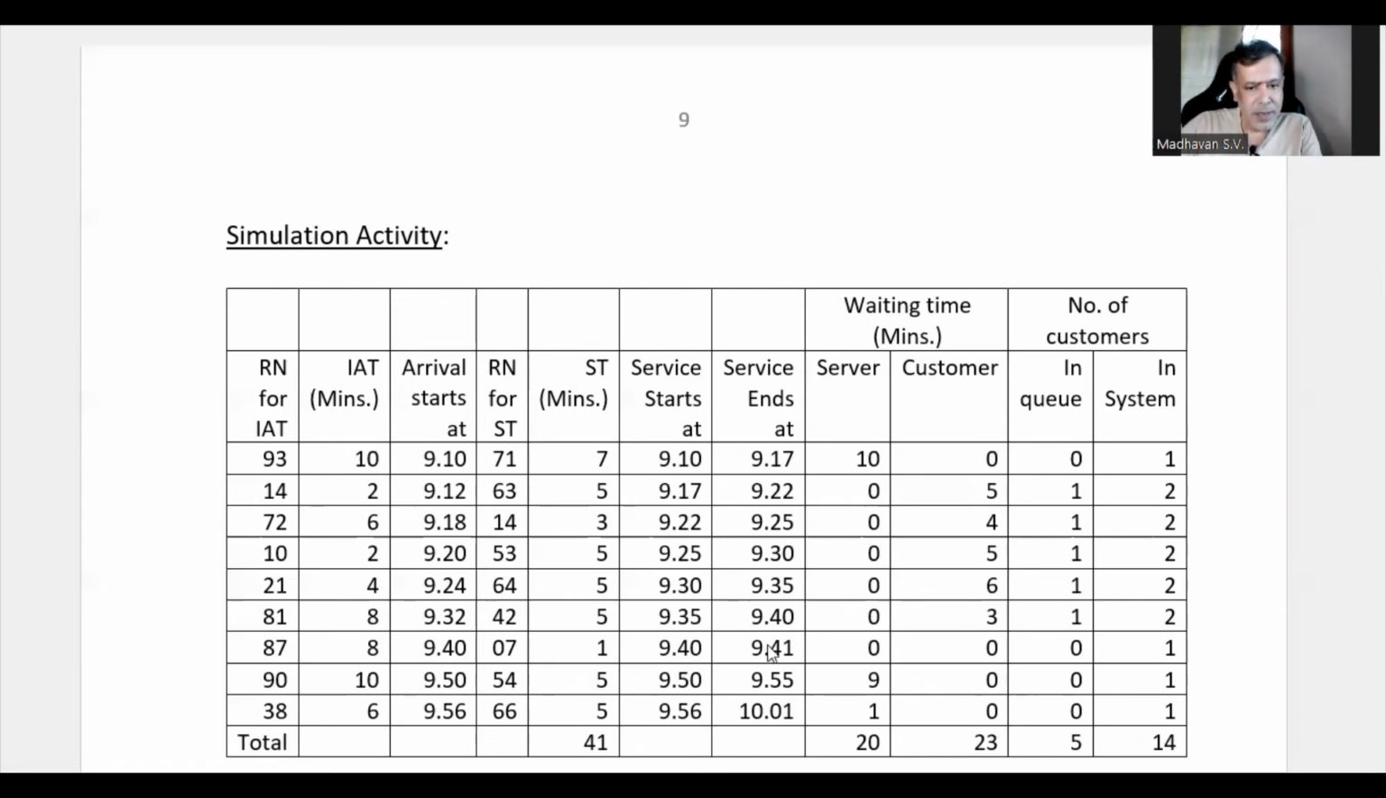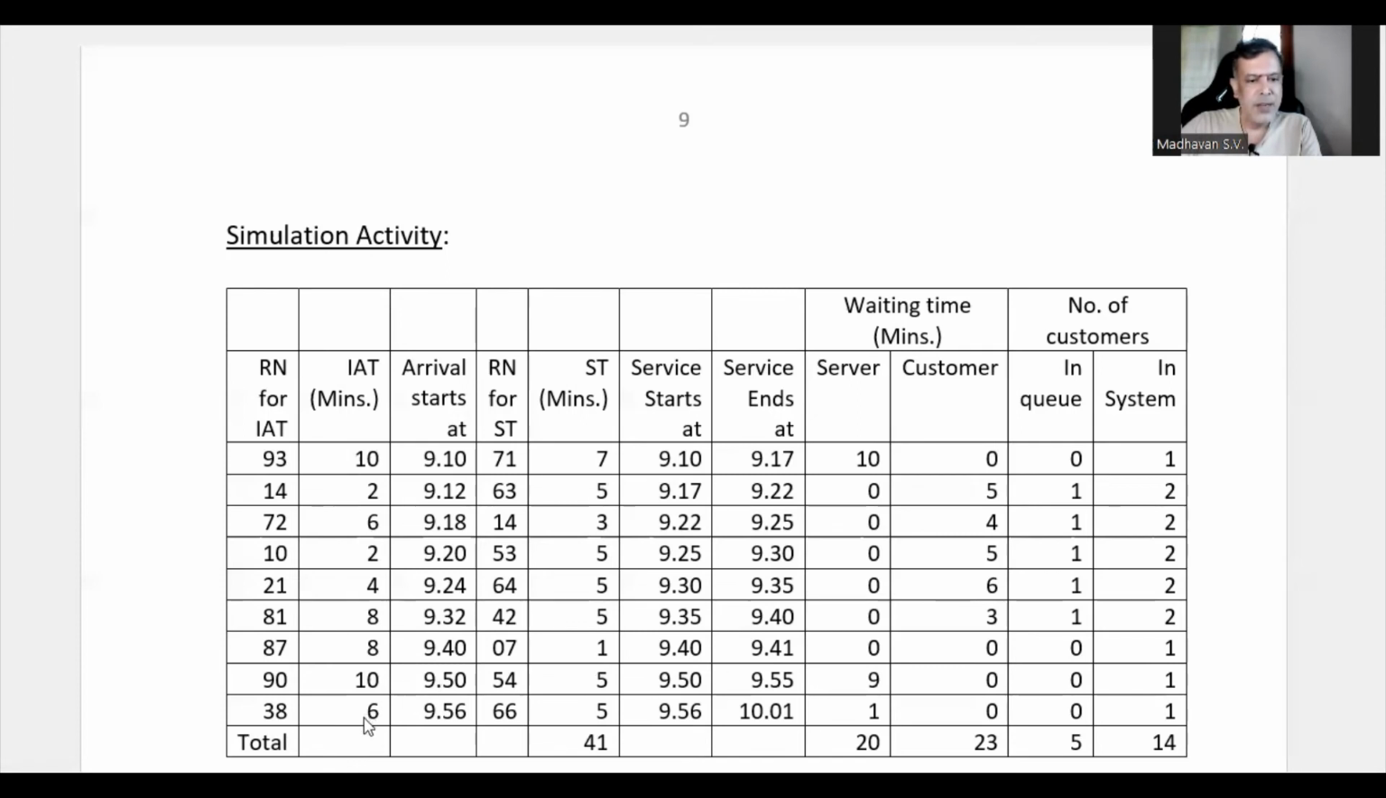What is that 9 minutes? Here, the gap between 9.41 and 9.50. That is why the server waiting time is 9 minutes. So this customer is not waiting, so nobody is there in the queue, whereas that customer is already getting service. So in the system, there is one customer.